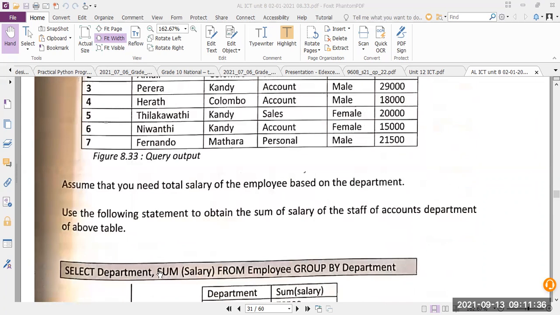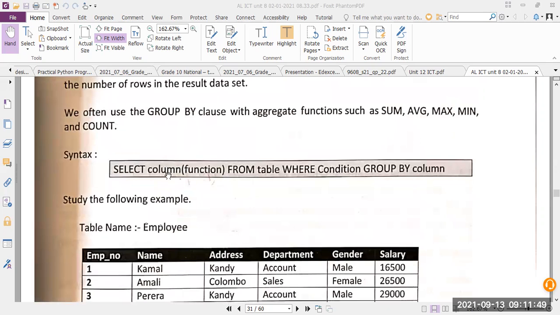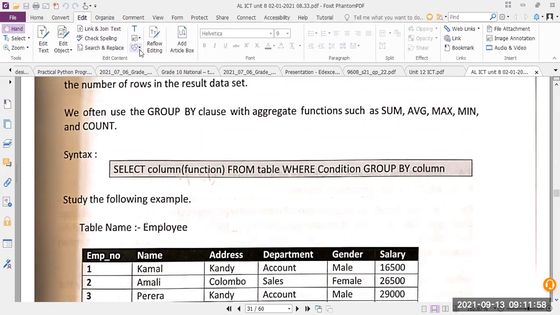Now see, I say select department, sum salary. This one should change. What should come inside the bracket is column, not function.